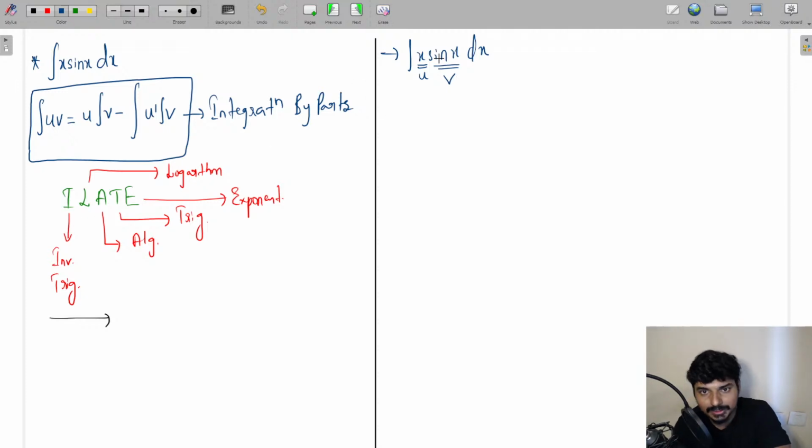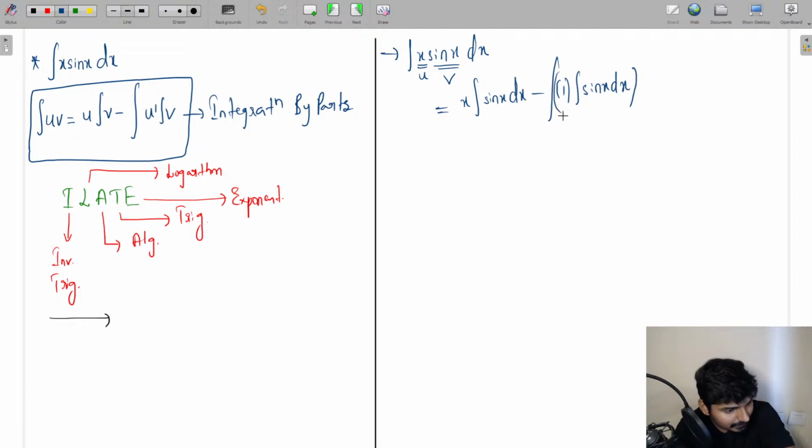Okay, so now once you got to know which one is u and which one is going to be v, all you have to do is apply the formula of integration by parts. According to this formula, the result is going to be u, that is x, into integration sin x dx, minus the whole integral of the differentiation of u, differentiation of x is going to be 1, into integration sin x dx, and whatever result you get, you have to again integrate it with respect to x.